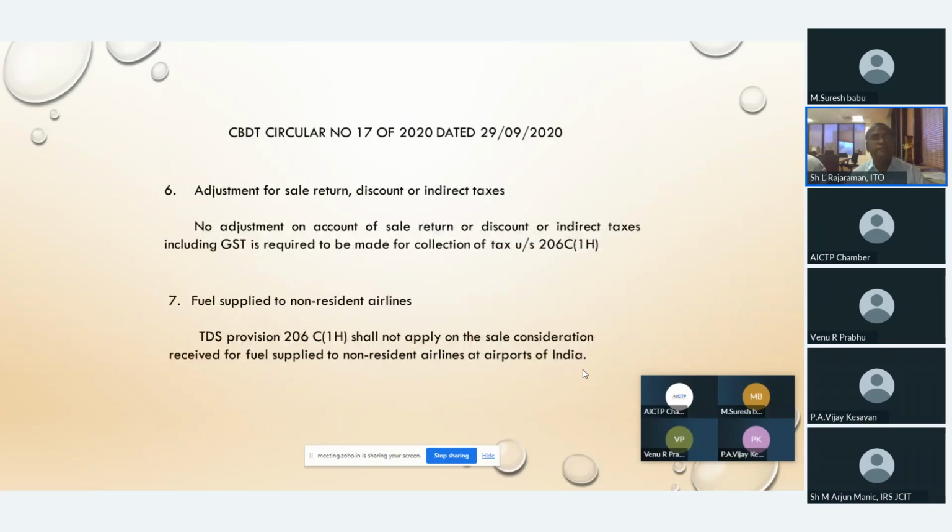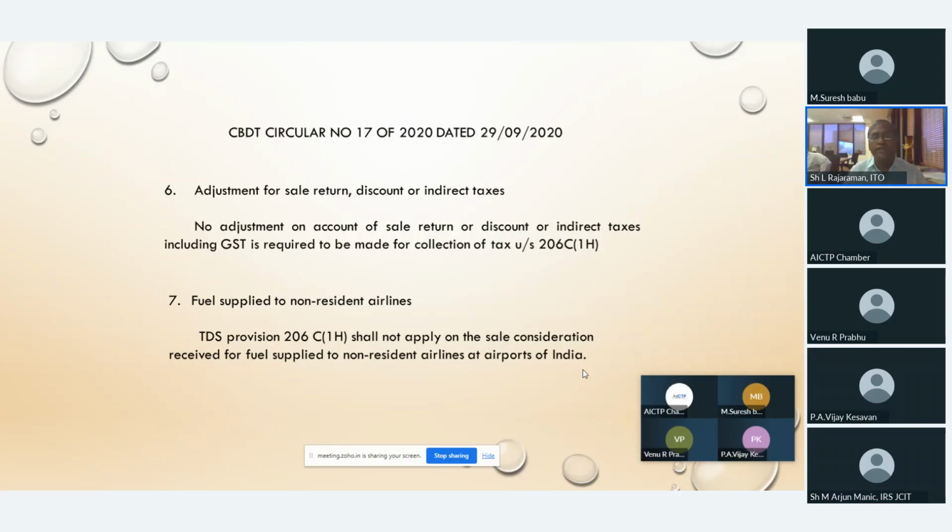Next, item 6, adjustment for sales return, discount or indirect taxes. Because these are things that normally happen in trade and business, they are giving very clear guidelines. The Board says no adjustment on account of sales return or discount or indirect taxes, including GST, is required to be made for collection under section 206C(1H).